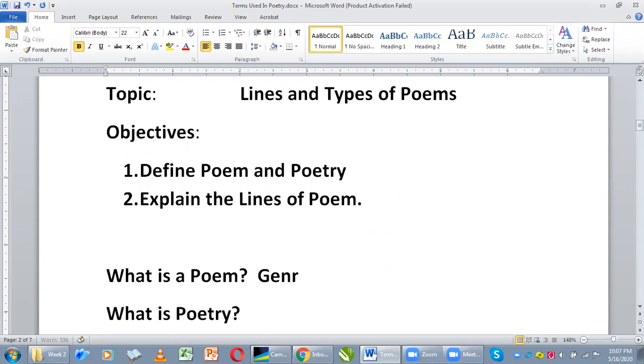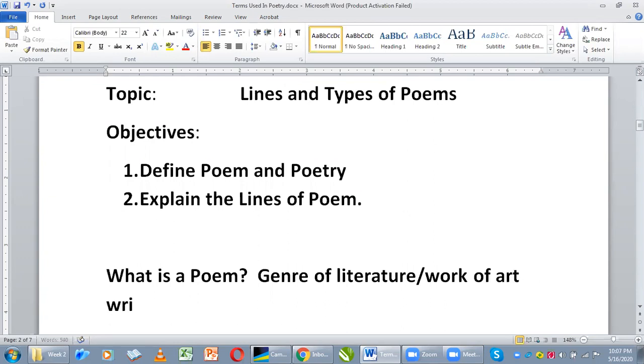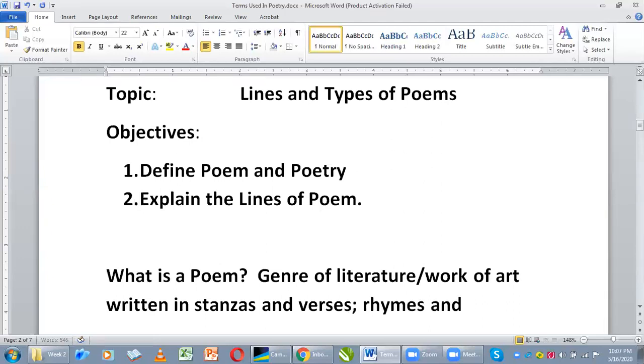A poem, of course, is a genre of literature, written, or any work of art written in stanzas, verses, rhymes and rhythm. Of course, there are poems that do not contain rhymes and rhythm, but we'll get to know that when we look at types of poems.